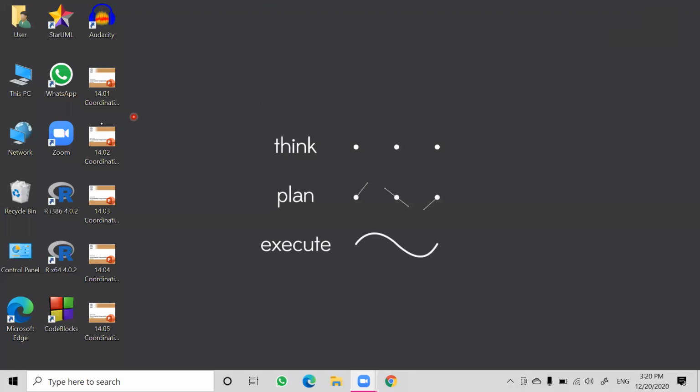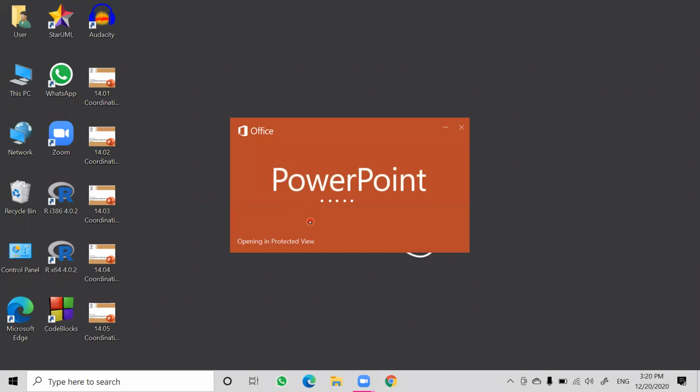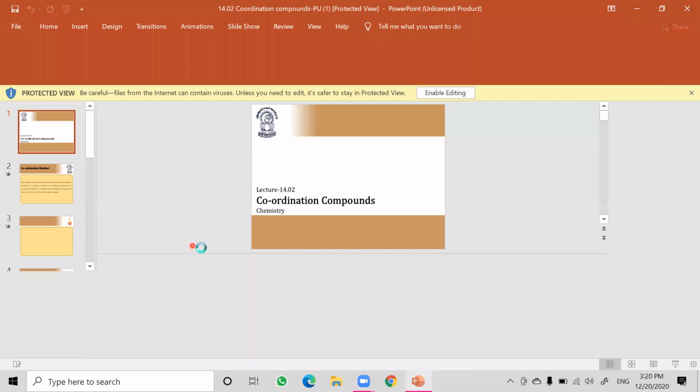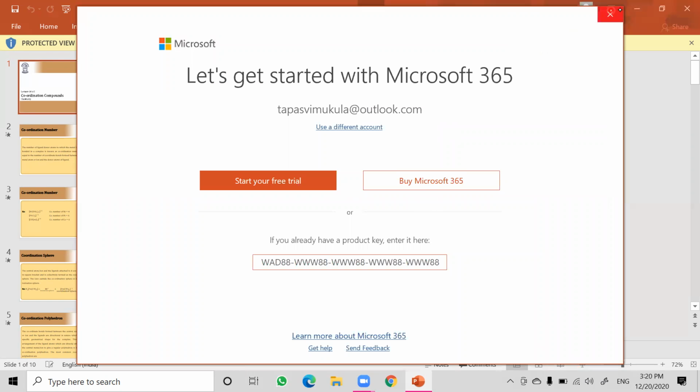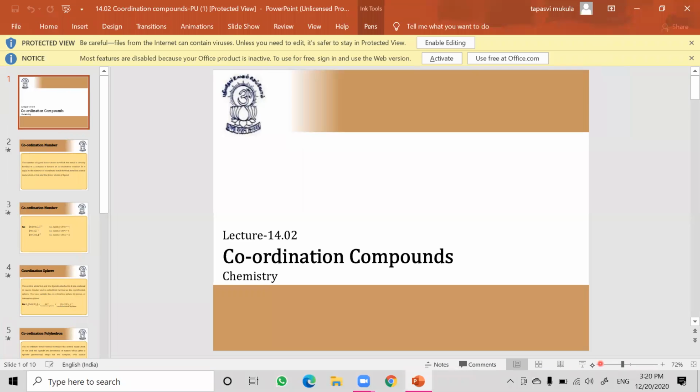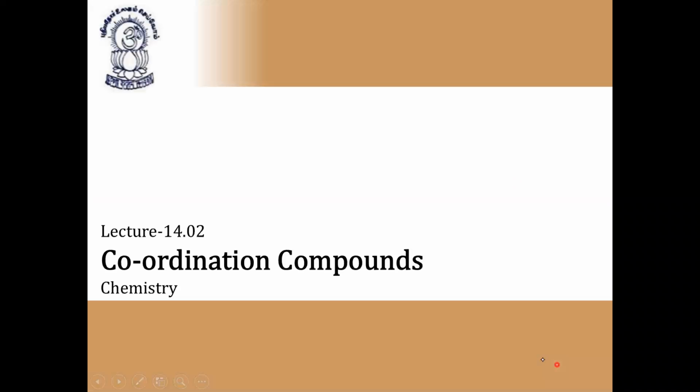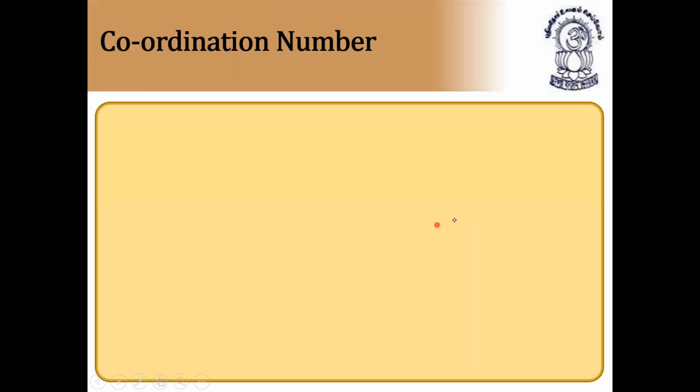These are the terms involved in coordination chemistry. Now we'll discuss the rules, IUPAC nomenclature, and more terms about coordination compounds in these slides. So please note it down. Till now we have covered two coordination terms, ligands and coordination entity, as well as types of ligands. Now, more terms in coordination chemistry.